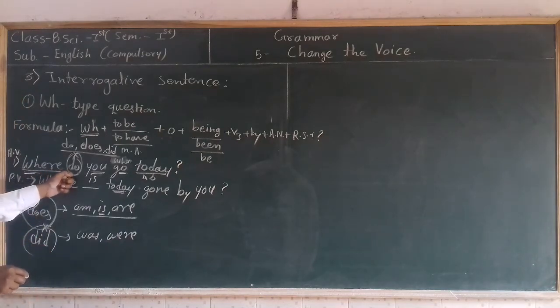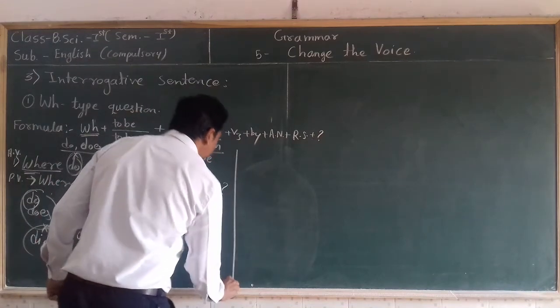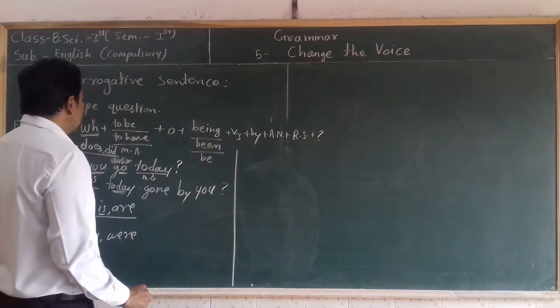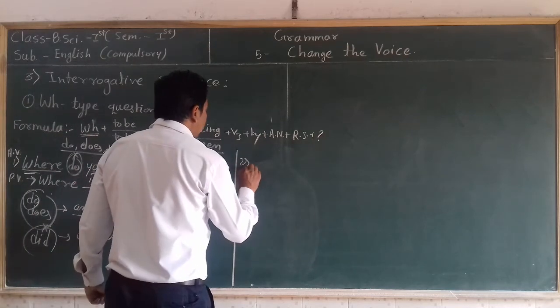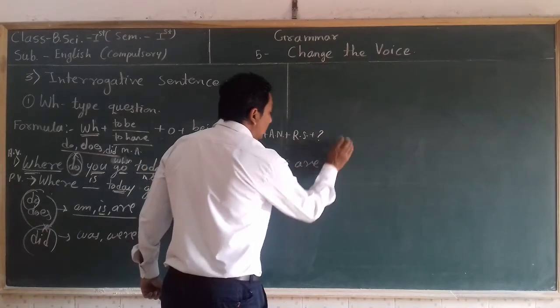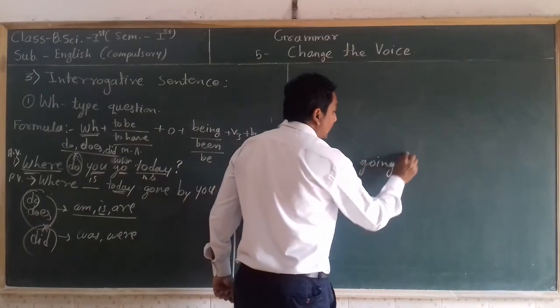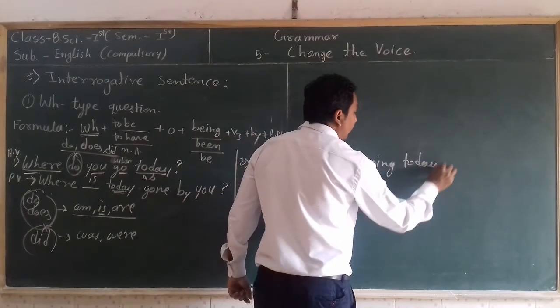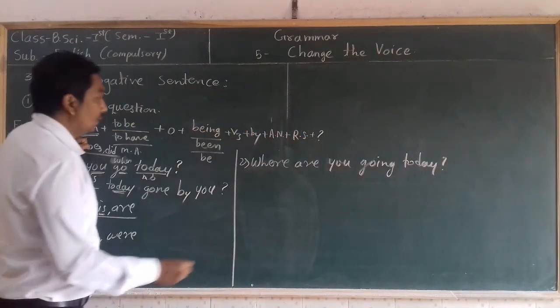So, if this sentence comes with a to be form after the WH question, how can we transform this sentence? Look at here: Where are you going today? So we have to use this formula here also.